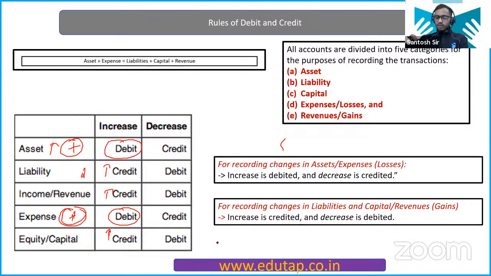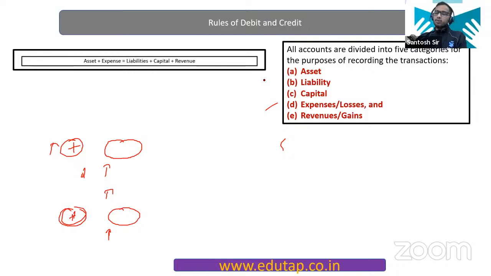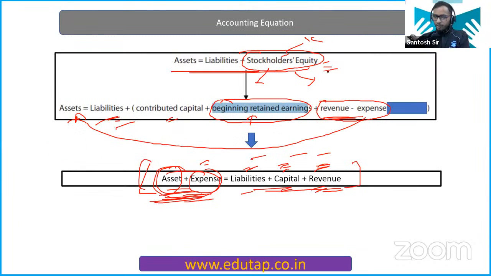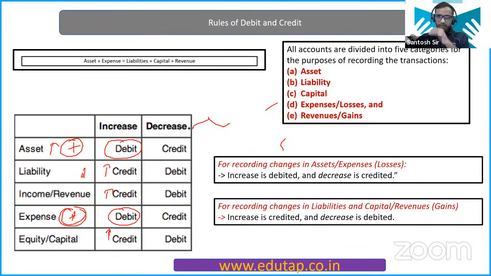Okay, did everyone remember? Everyone, tell me. Did everyone remember? You have to remember this. Okay, what do you have to remember? I'll repeat the equation. Okay, the equation was asset is equal to liability plus shareholders equity. So you need to understand that assets and expense behave the same way. So whenever asset is going to increase, you are going to debit that asset account. Whenever expense is going to increase, you are going to debit that expense account.